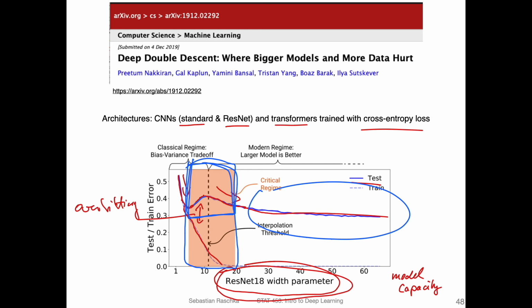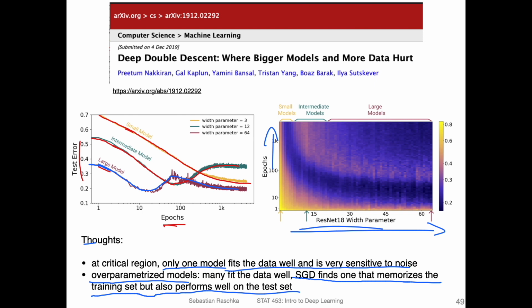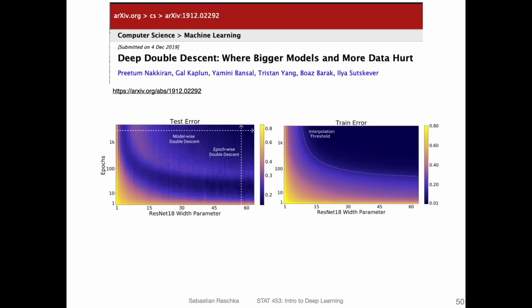There are more experiments in that paper, also experimenting with different degrees of noise. So if you are interested in that, I recommend reading the paper. Here I only took a very small number of figures to just illustrate this double descent phenomenon. There's also this figure, which is the same as I showed, and it is also an interesting figure. It shows both the number of epochs and the width. So there's essentially a model-wise double descent and an epoch-wise double descent. So there are these double descent curves for different sizes of the model, so if you have more parameters, and also for longer training.